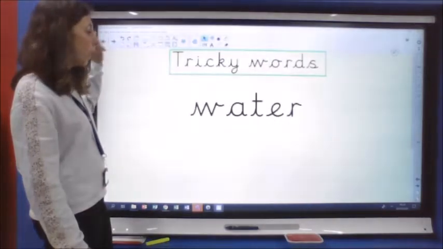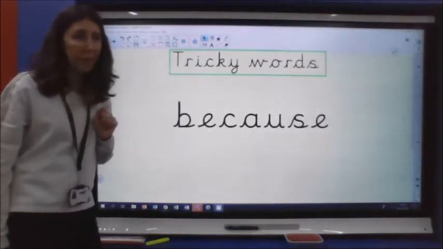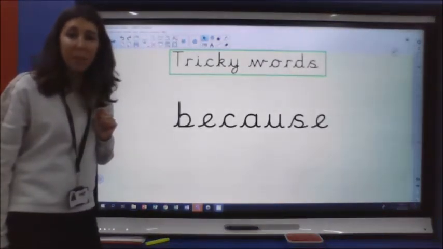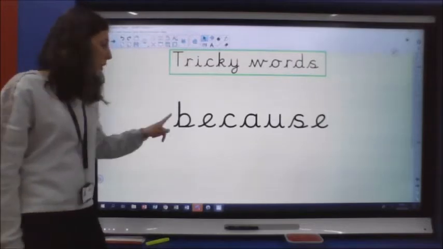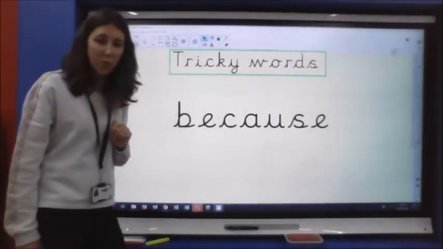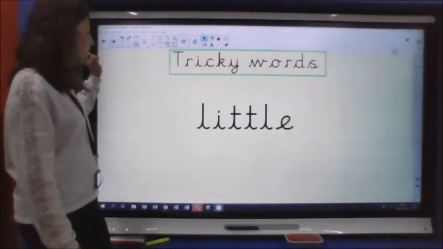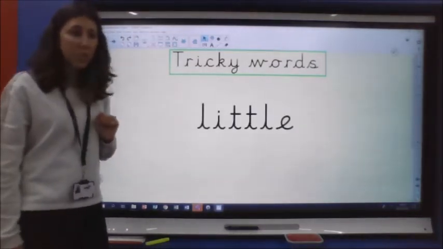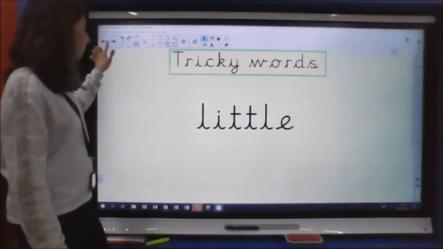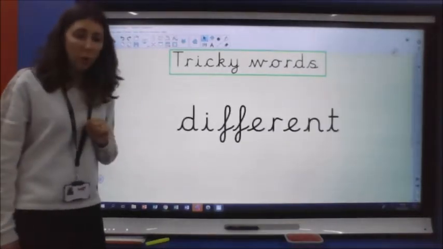See if you can do the next one. Oh no, you can do that one. Because. We use that when we give a reason, don't we? Because. That's a tricky spelling. Next one. Little. Oh, another long word there.